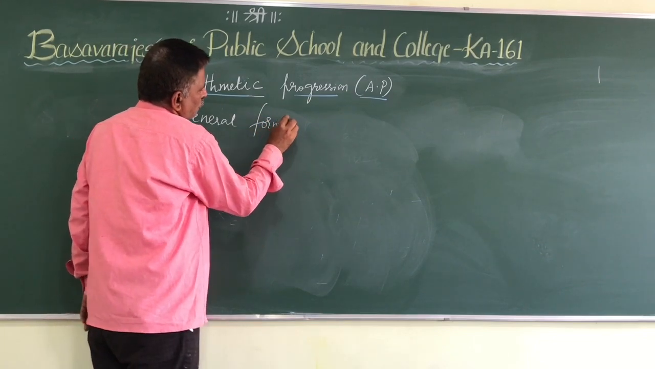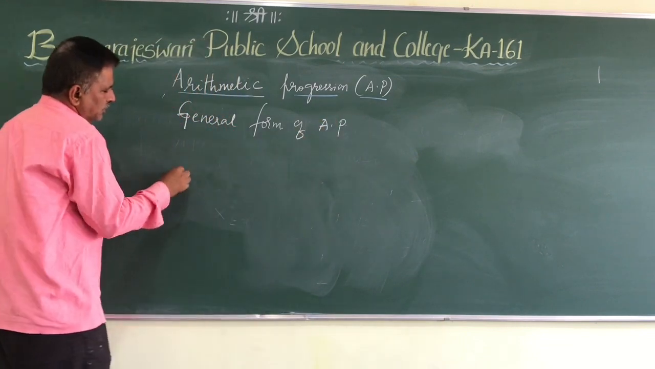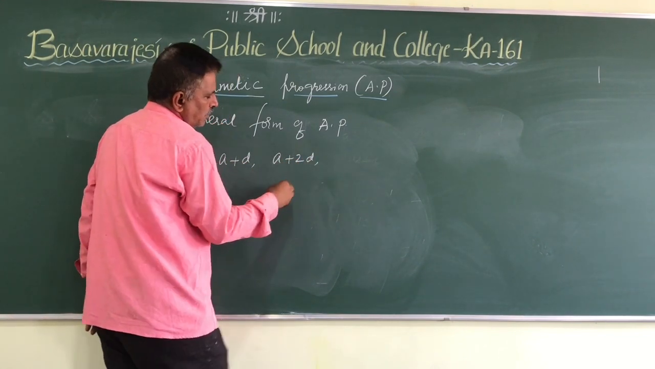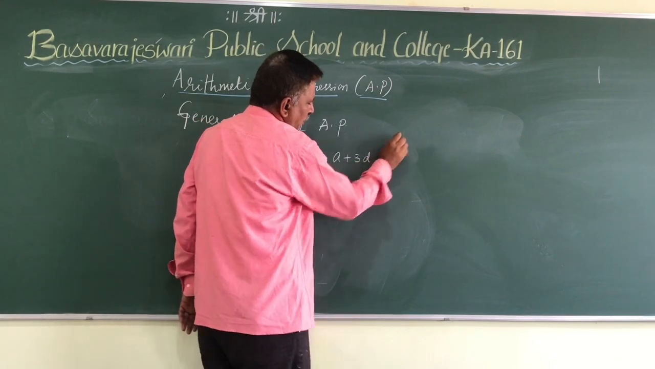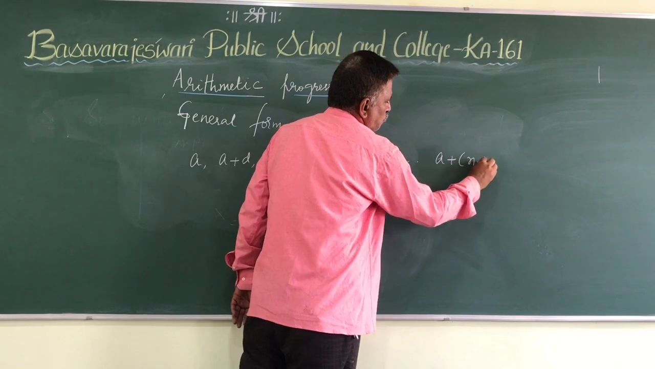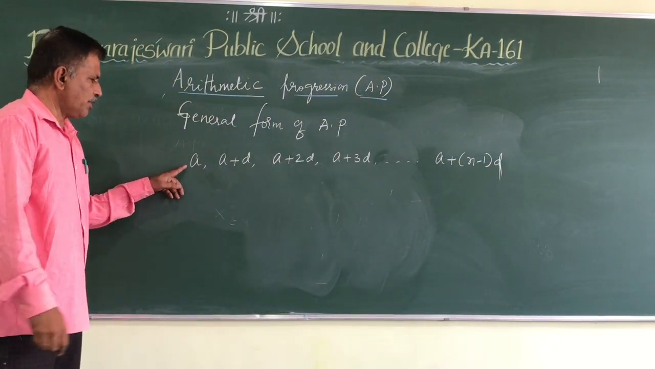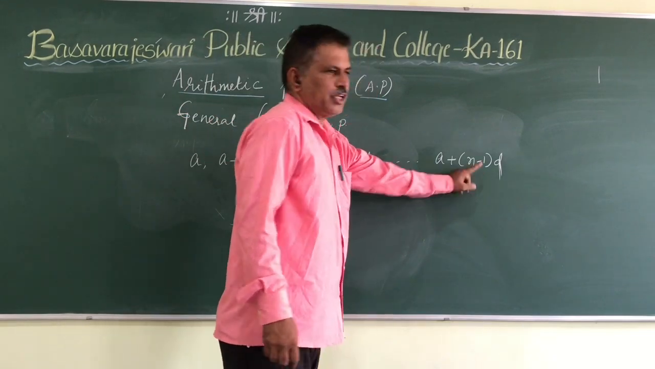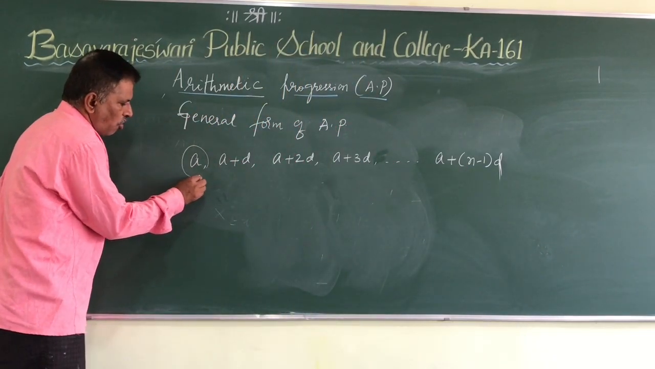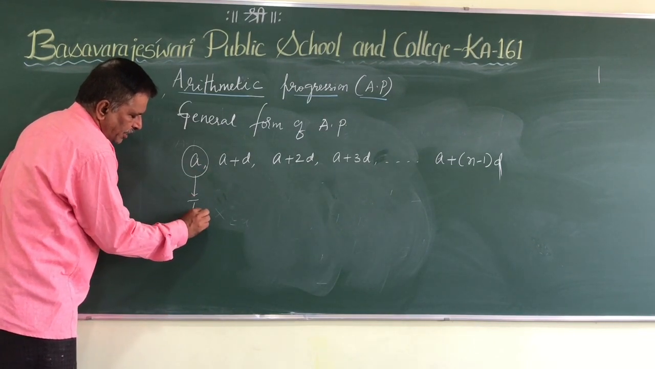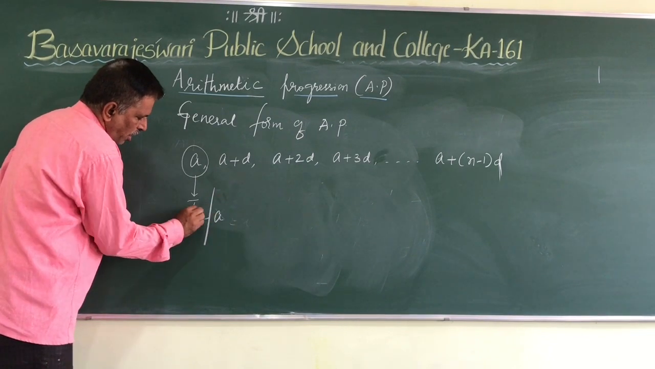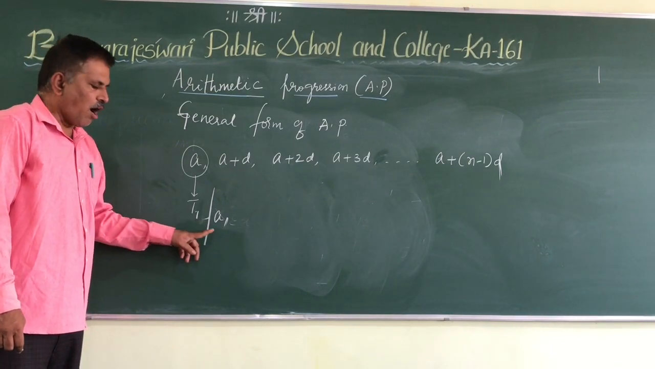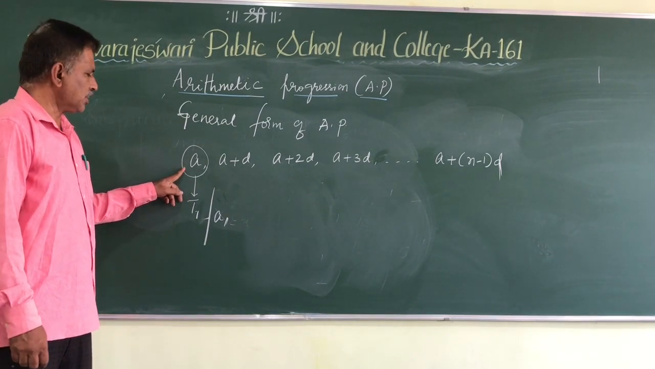The general form of arithmetic progression is given by a, a plus d, a plus 2d, a plus 3d, and so on, up to a plus n minus 1 into d, where a is called the first term, which is represented as T1, or you can write A1, or A. Most of the times the first term is used as A.